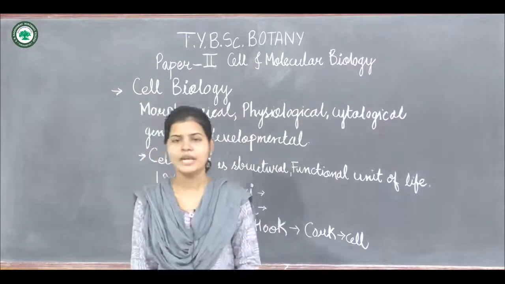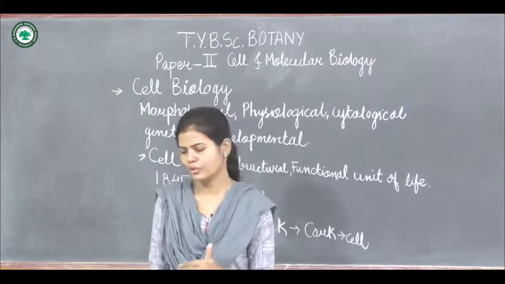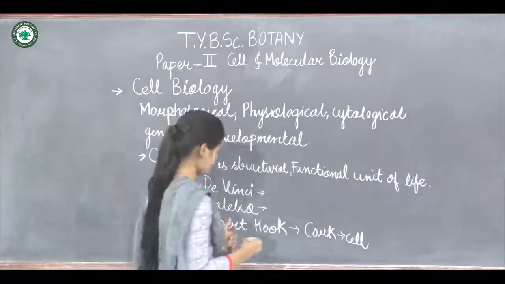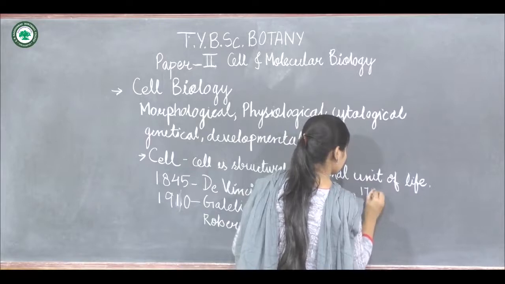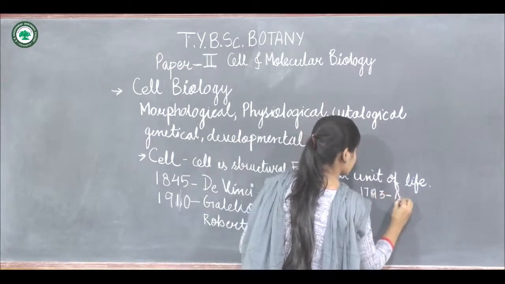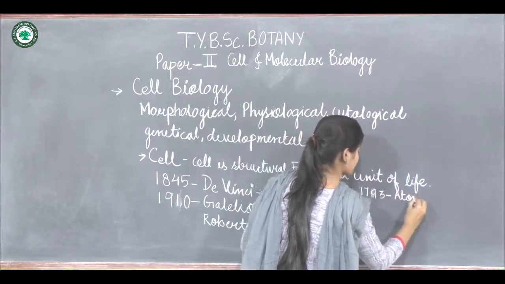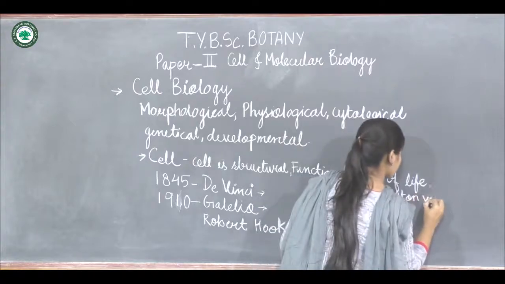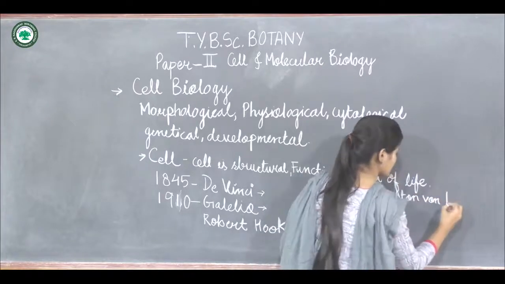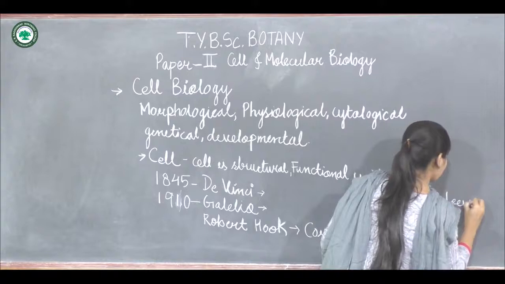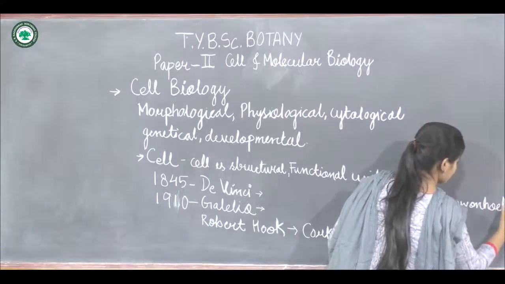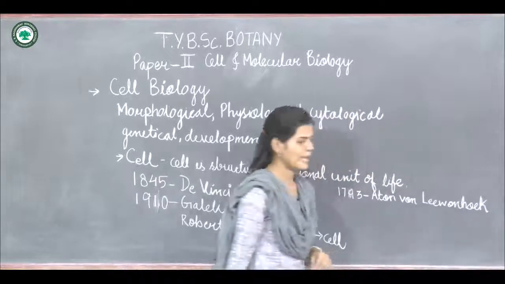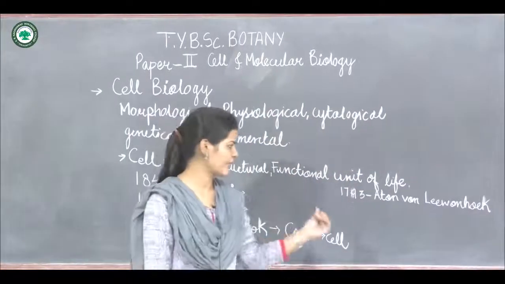Now later on, Anton von Leeuwenhoek was the next scientist.